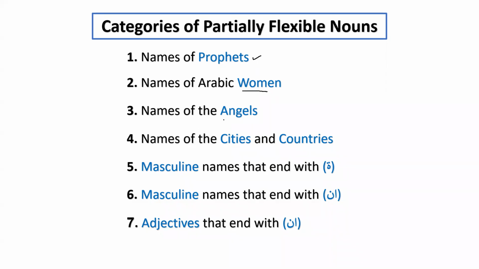And then we have learned that the names of the angels like Jibrilu, and similarly Israfilu, do not accept tanween. And in the previous lesson, I guess we learned about names of cities like Makkatu and countries like Misru. They do not accept tanween. Similarly, we have learned that the masculine names that end with ta marbuta, like Hamzatu, Talhatu, Usamatu, do not accept tanween. And we have also learned that the masculine names that end with alif noon do not accept tanween, like Imranu, Uthmanu, and Sulaimanu. And today we have learned that the adjectives that end with alif noon do not accept tanween.